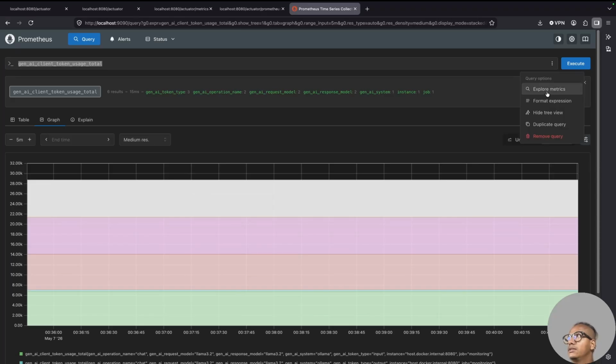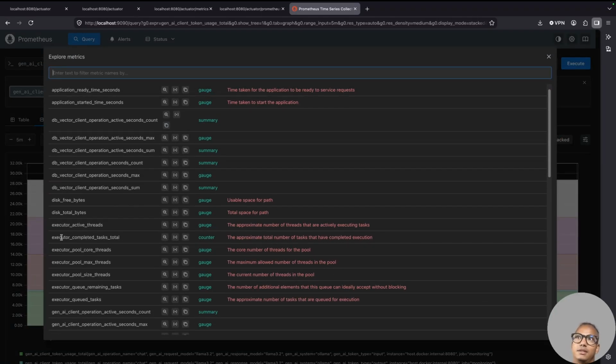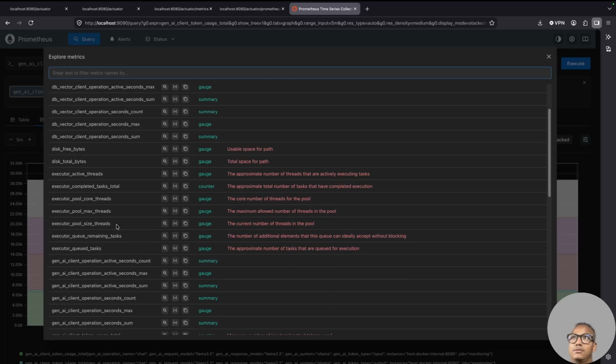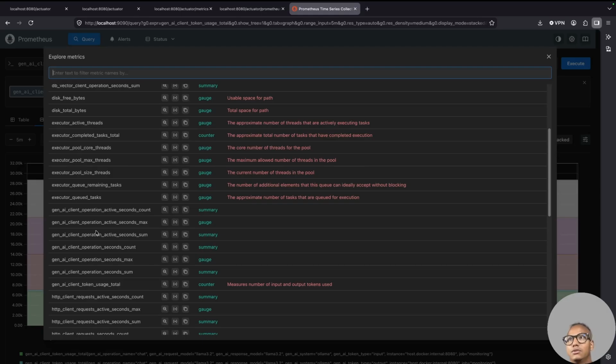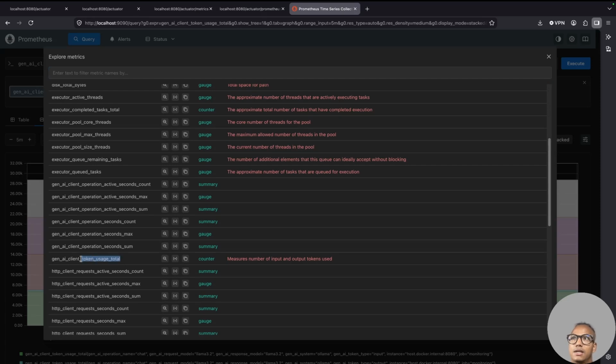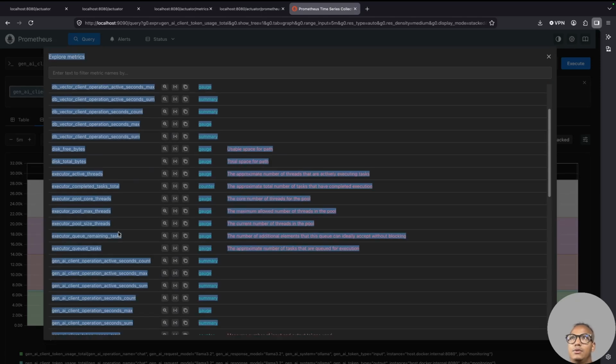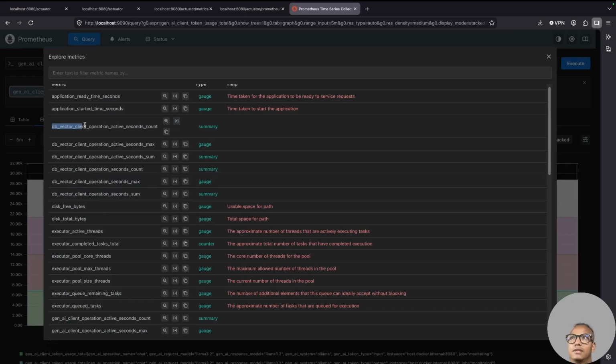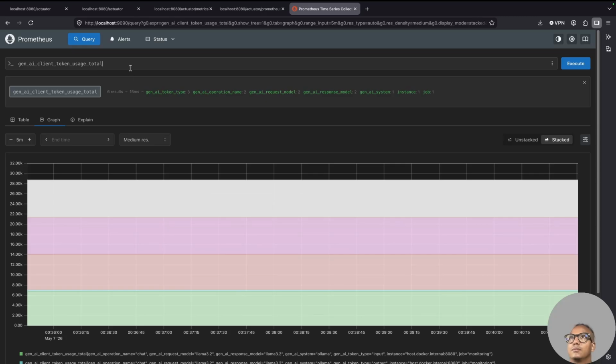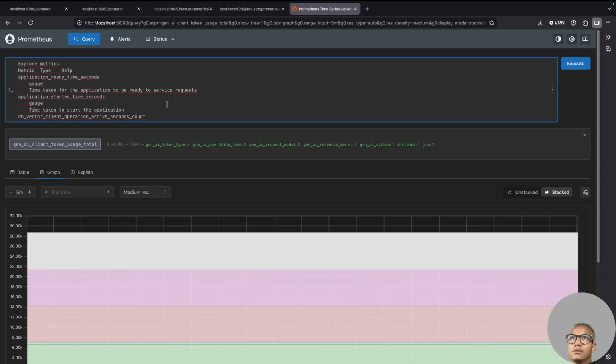If you go here and do explore metrics, you see the same thing. It's not just for AI, everything is here. If you want to see the CPU usage and all that information, but we are doing AI stuff, so I'm just showing those things. Maybe you want to look at total client, this is what I looked at. Maybe you want to look at DB vector stuff, right? Let's see if I want to do this one or any of the metrics. So let's get this one. You can add it as well, but let me do it individually. Paste it. Okay, I don't want all of this, I just want this one.